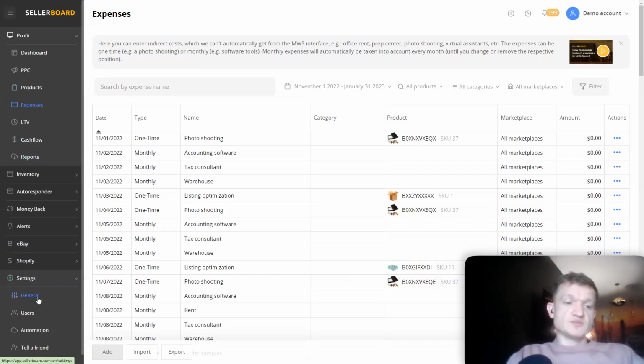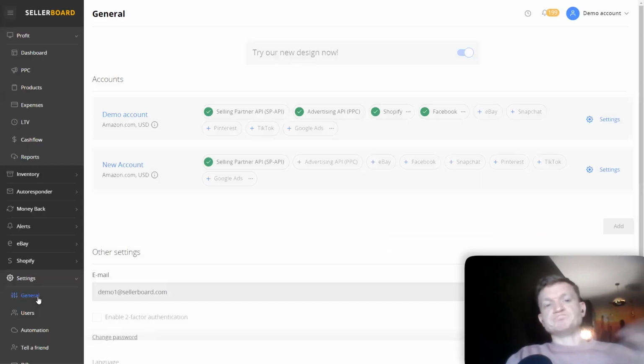We have also the possibility to connect your advertising accounts, their marketing channels. This is a feature that helps you take into account your spend that you have with your advertising campaigns. And when you set up a new marketing channel, you can always select the advertising campaigns that are related to your Amazon business activity. You can select them, and then you can choose which products are advertised in these campaigns. And of course, the costs will be distributed between these products. So you can have more accurate information with that.